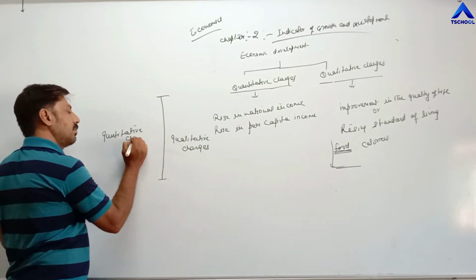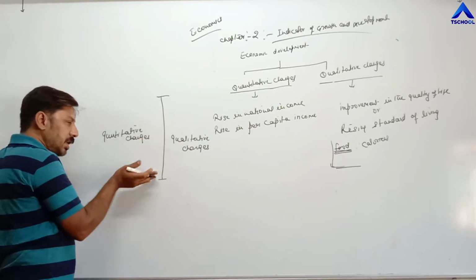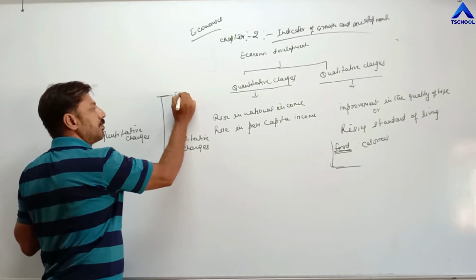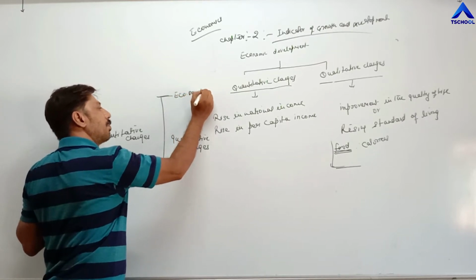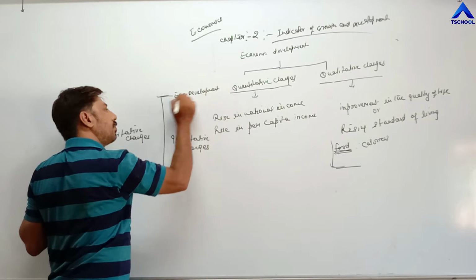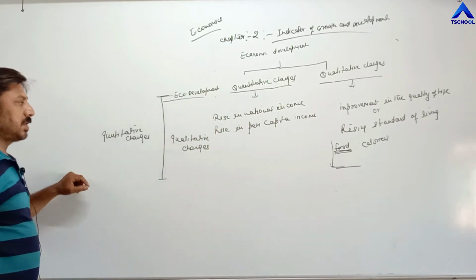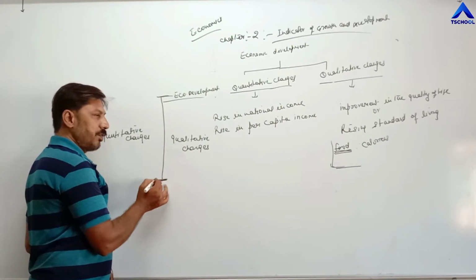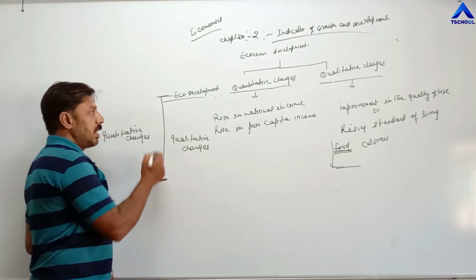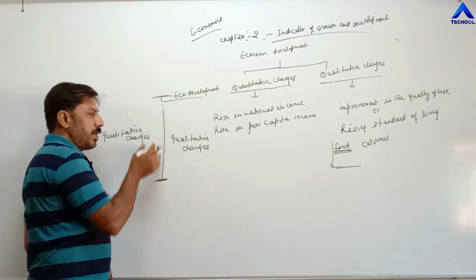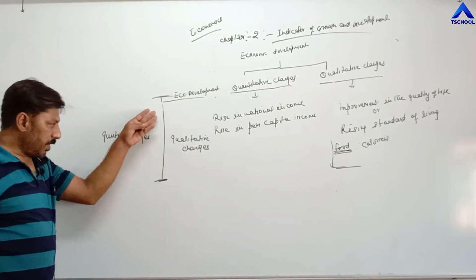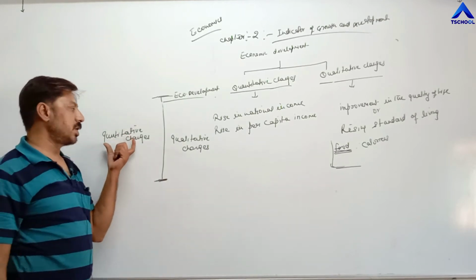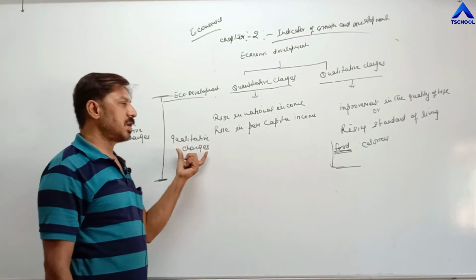This duration of development is called economic development. According to this diagram, this is the initial point when an economy starts developing, and up to this point, this period is called economic development, when both quantitative and qualitative changes take place.